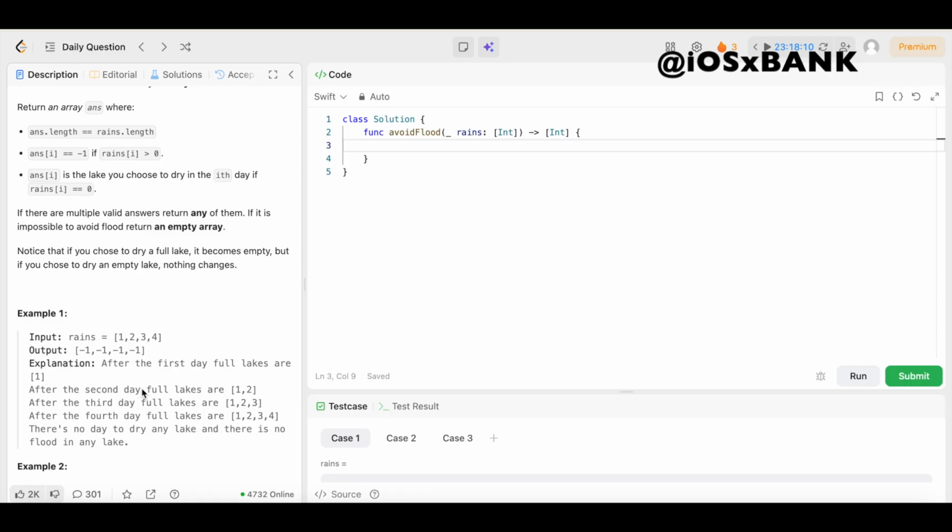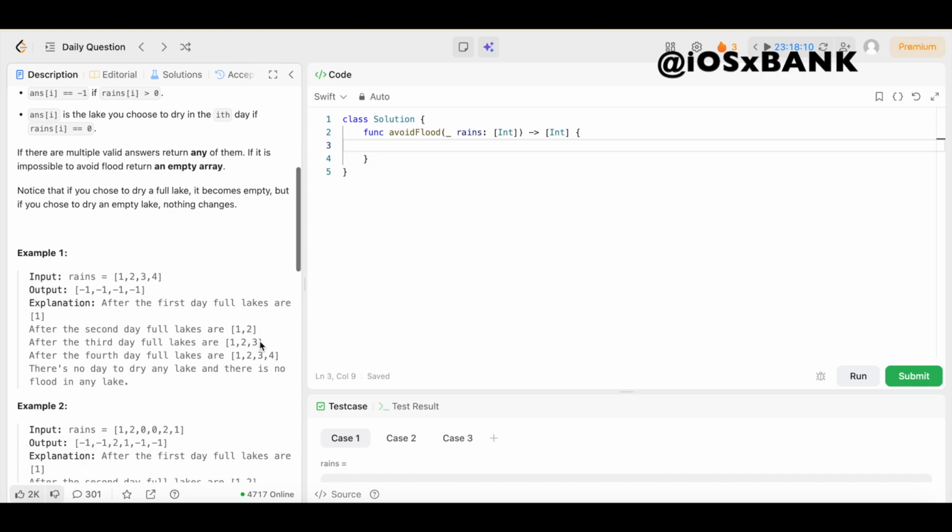Then on the second day, the full lakes are 1 and 2, right? So now we have 2 full lakes, so we need to put another -1 right here. Then on the third day, we have 1, 2, and 3, so we add another full lake. We put another -1 right here, and then on the fourth day, it's another full lake, so we put a -1 right here. As you can see, all of these elements are greater than 0. That's why we have all of these elements as -1, right? Because it says ans[i] equals -1 if rains[i] is greater than 0, and in this case, all rains[i] are greater than 0. So we have an array of -1s that is equal to rains.length.